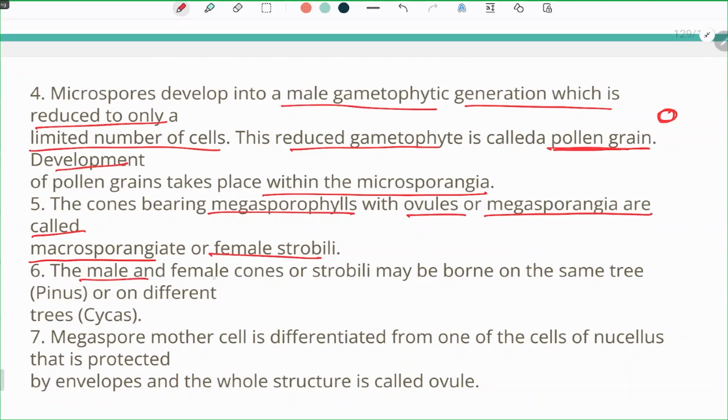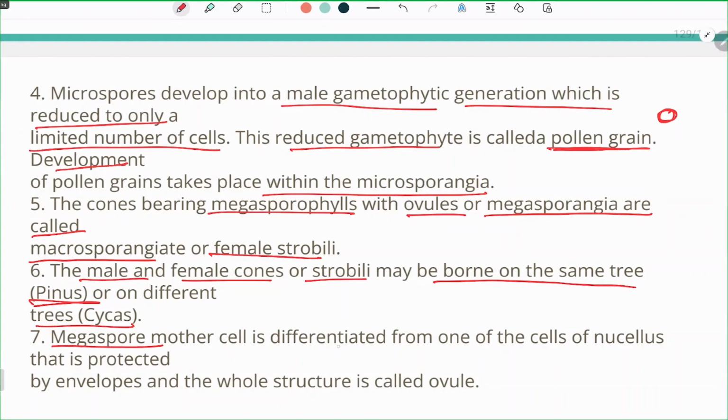The male and the female cones or strobili may be borne on the same tree as in Pinus, or on different trees as in Cypress. As I have said, the cones can be present on the same plant, which is in Pinus, and might be on a different plant, which is in Cypress.